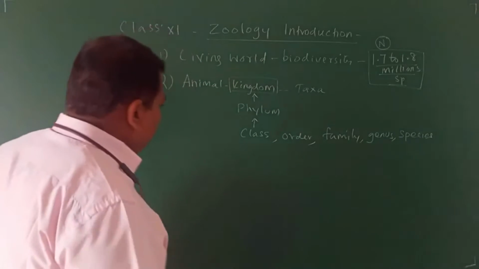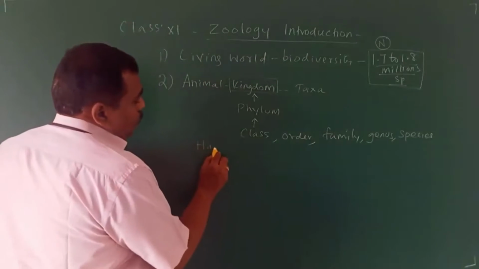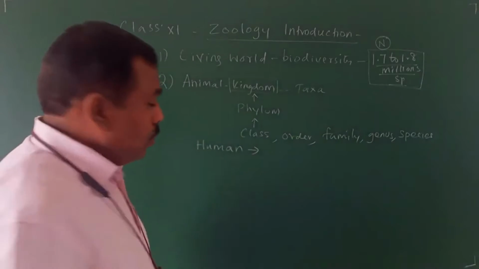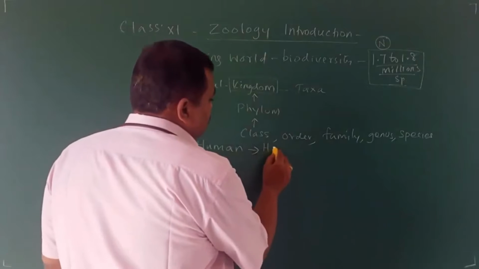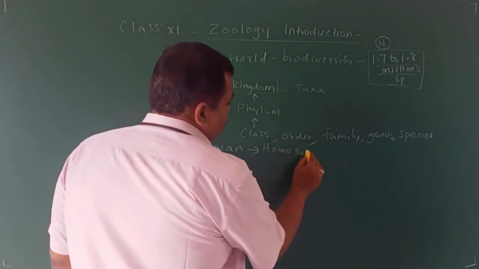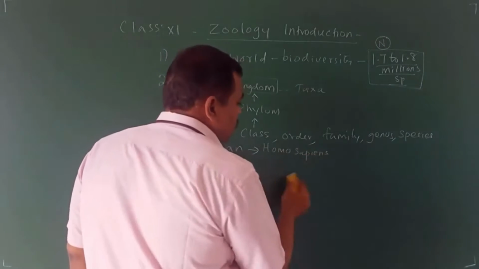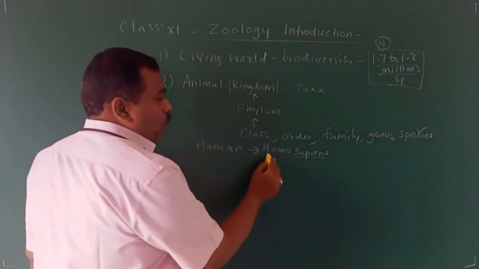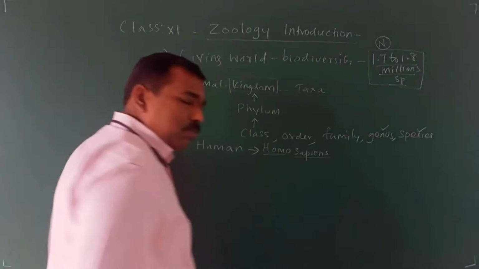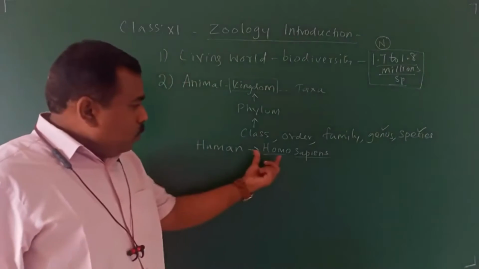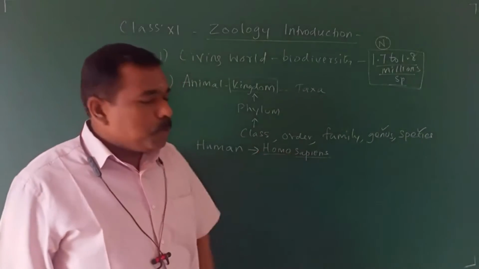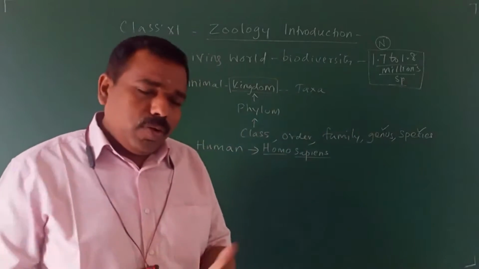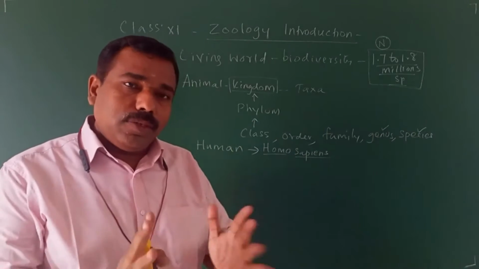For example, human being. The zoological name of the human being is Homo sapiens. Sapiens, species name. Homo, genus name. Homo, genus name. Sapiens, species name. One example I have given. All the remaining examples we will discuss in the lesson.